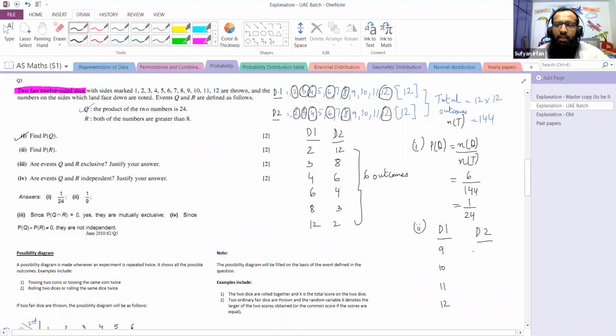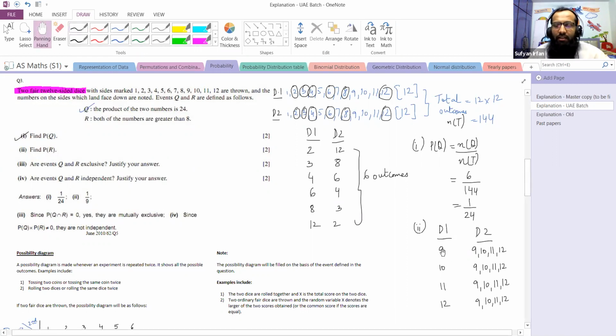When dice 1 shows a 9, dice 2 can show a 9, 10, 11, or 12. When dice 1 shows a 10, dice 2 can show a 9, 10, 11, or 12. When dice 1 shows 11, we get 11, 9, 11, 10, 11, 11, and 11, 12. Then 12, 9, 12, 10, 12, 11, and 12, 12.